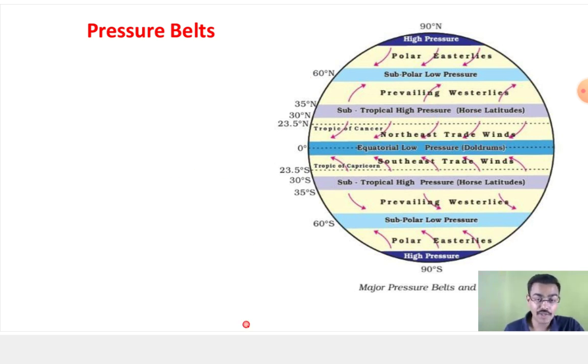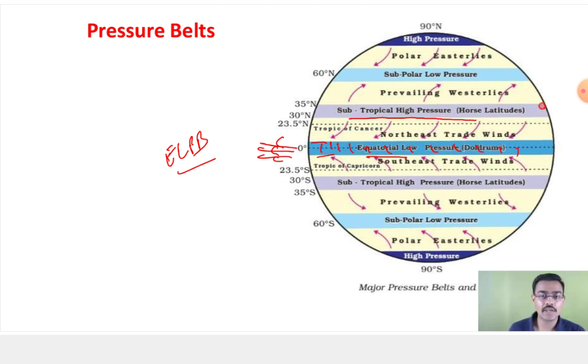ITCZ. Now, based on the similar thing, we have observed that in this low pressure belt where the air was rising, this is what we call the equatorial low pressure belt. And this belt is what we call the subtropical high pressure belt, where the air was subsiding.